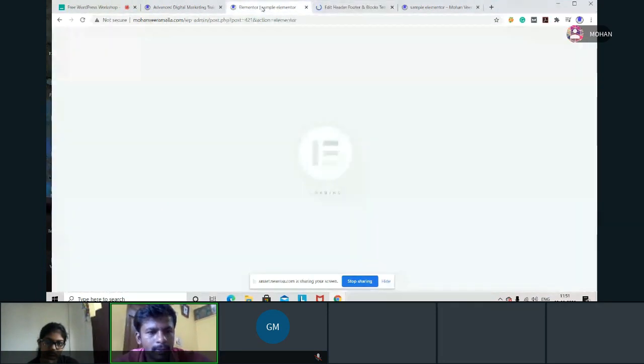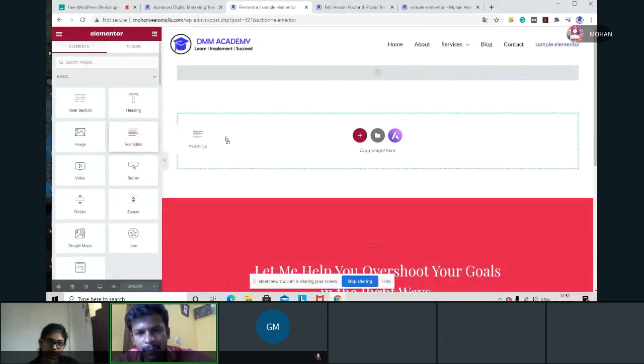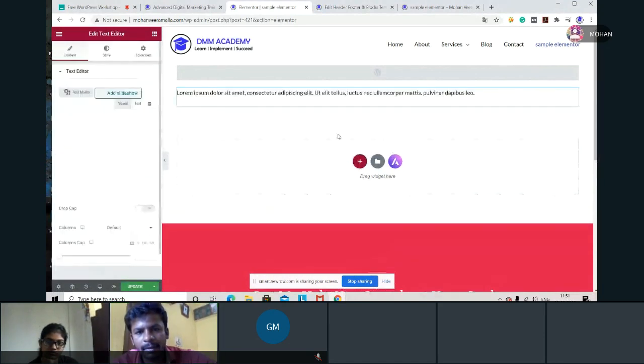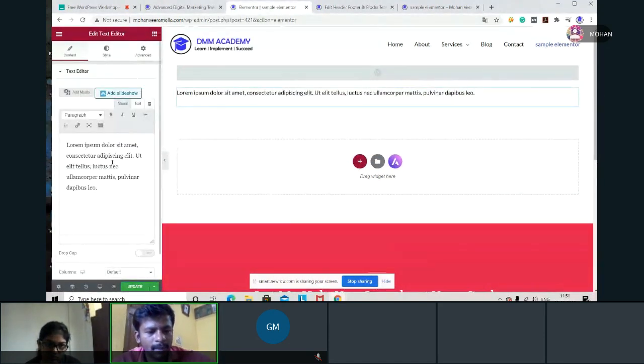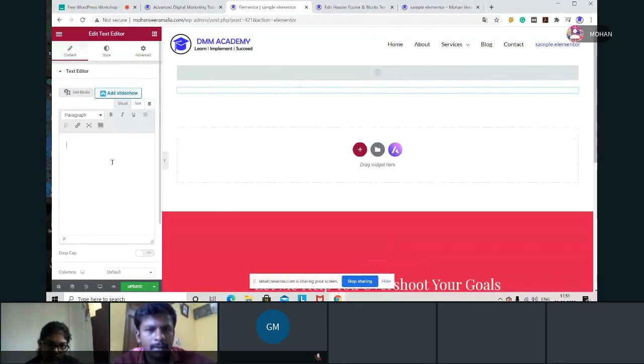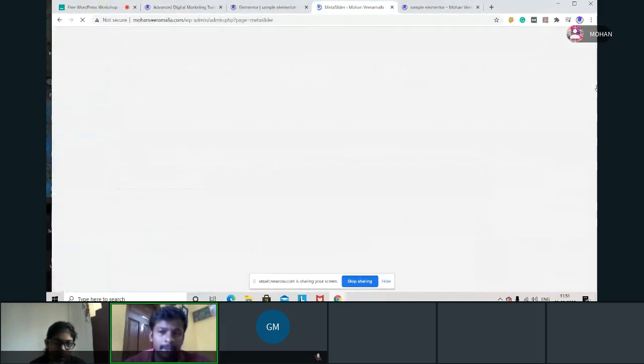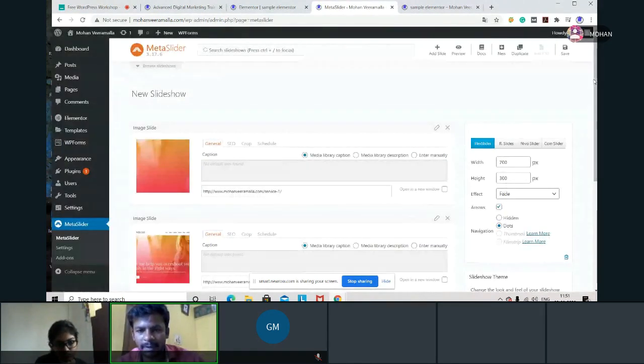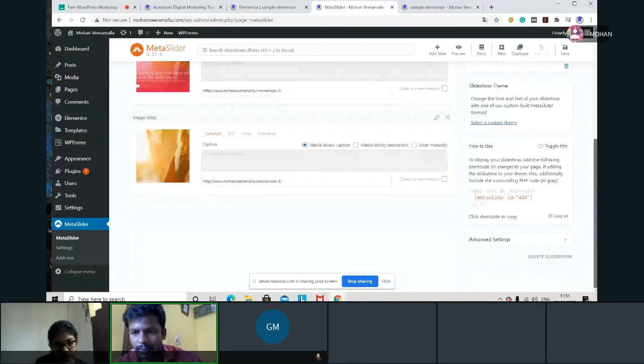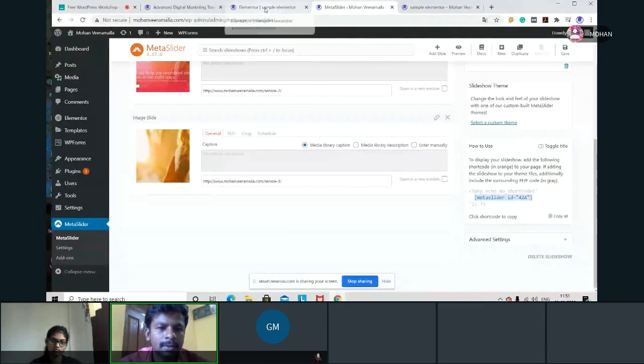Now here, I'm taking this text editor and I dropped it here. Now we got some content in this. Now I'll remove this whole content. For the meta slider, we got some ID when we created it. So we'll copy that ID and paste it into the text editor. Just like what we did for the contact form, the same thing we should do here. So now I'm copying this ID.